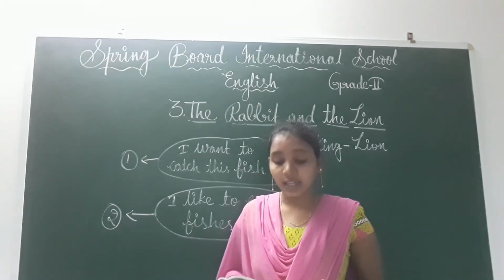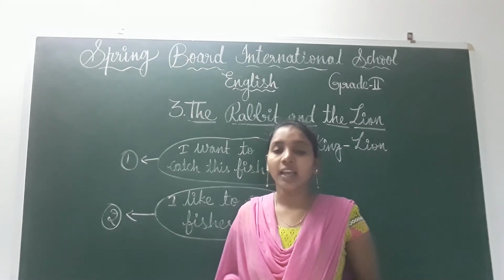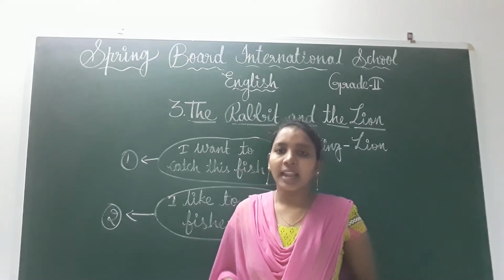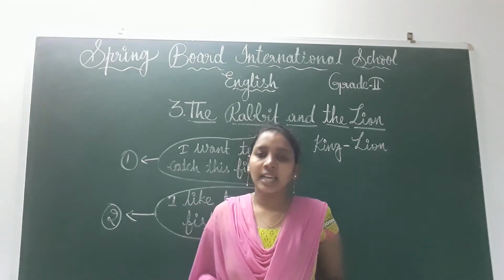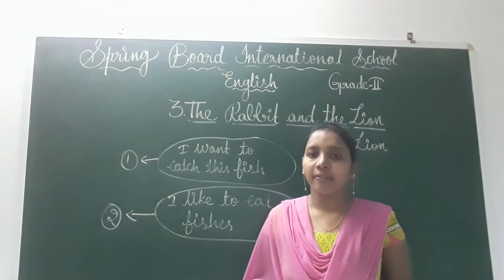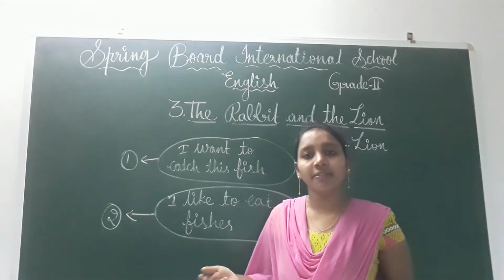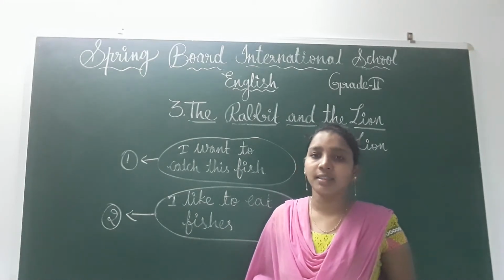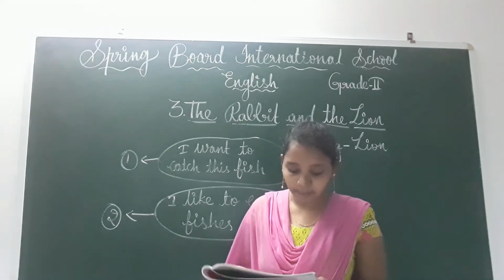In this manner, one animal went to the lion's den every day to be eaten up. Like the agreement decided, each animal is going to the lion's den, children. One by one they are going. The remaining animals are getting ready for their turn, and on the remaining days they are very free and they are happy. Like this, the days are passing on.